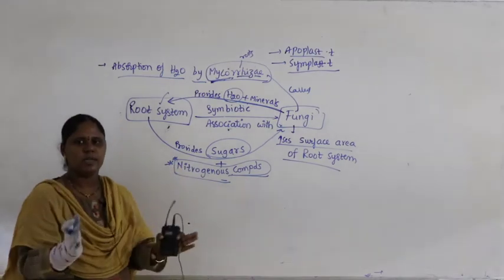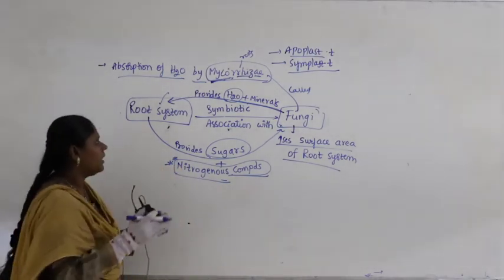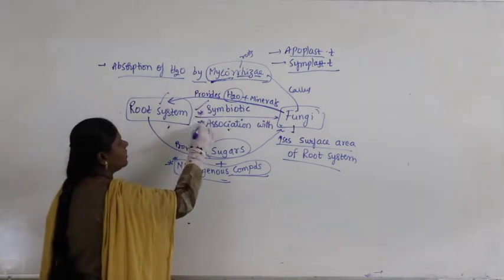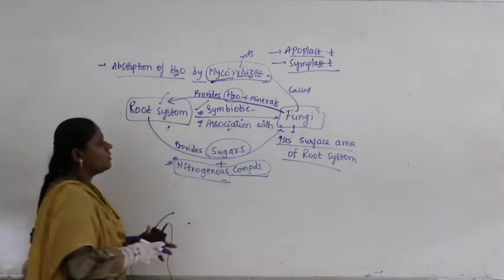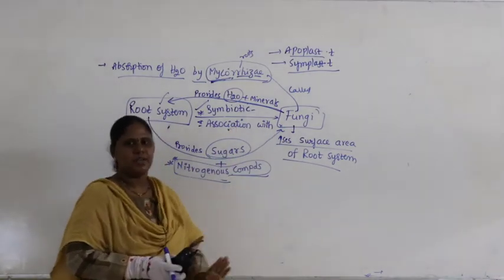Both are mutually benefited. When both organisms are mutually benefited, they show what is called a symbiotic association, because in this association both organisms are benefited.